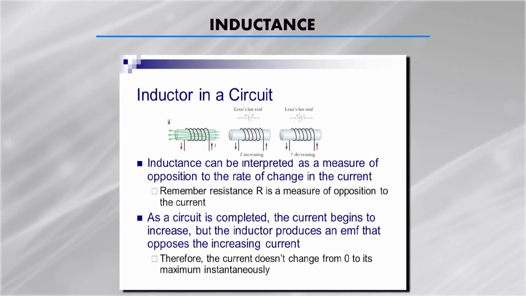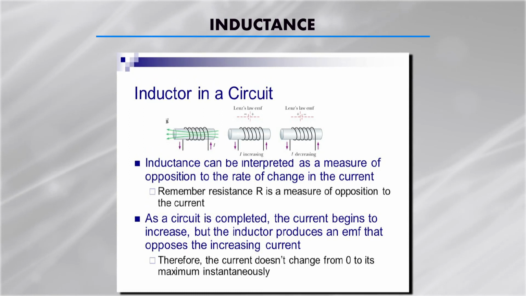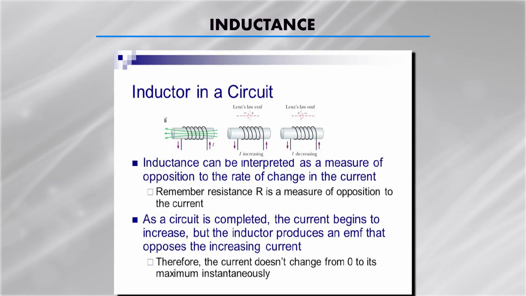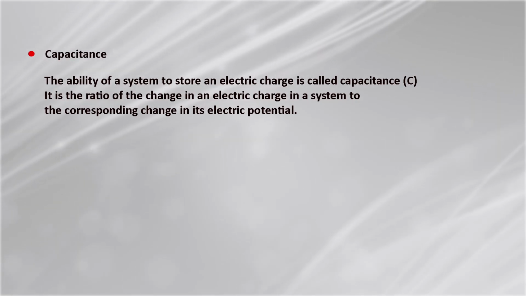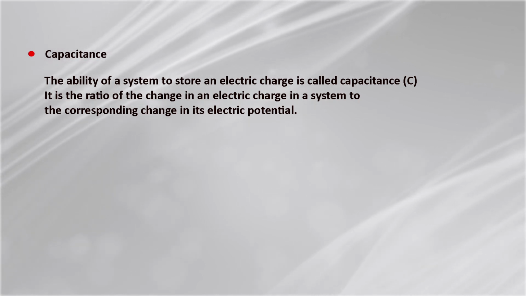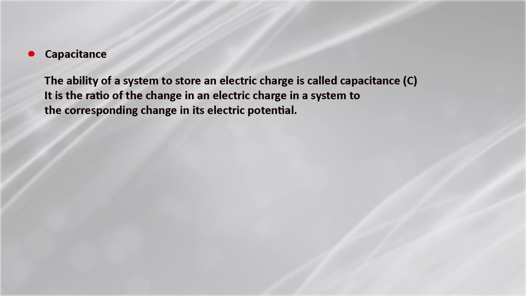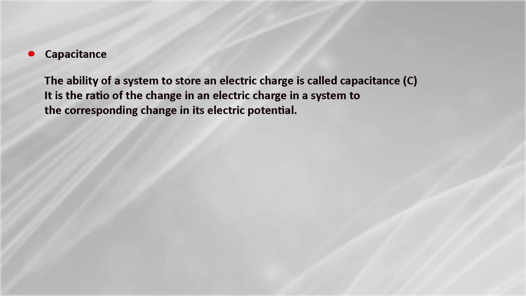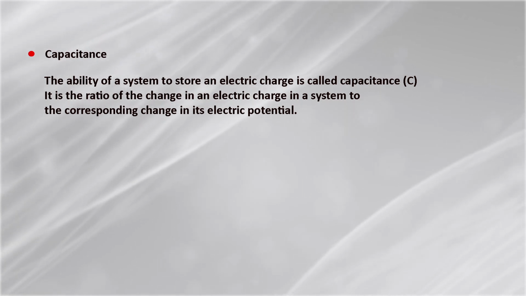Frequency, you all know, is the number of times the current completes its cycle of change in 1 second. This is denoted by the frequency. When we talk about capacitance, this is the ability of the system to store electric charge. It is the ratio of change in electric charge in the system to the corresponding change in the electric potential.